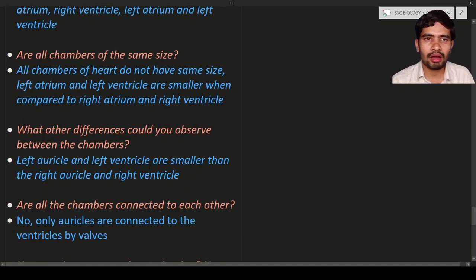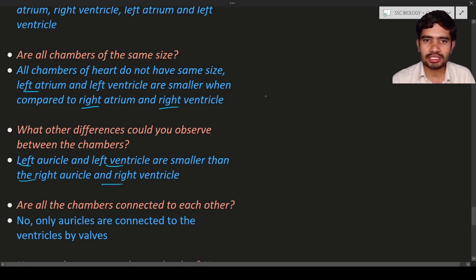Are all chambers of the heart the same size? All chambers of the heart do not have the same size. The left atrium and left ventricle are smaller, which means the left side is smaller and the right side is larger. The right atrium and right ventricle are larger when compared to the left atrium and left ventricle. So next, what other differences could you observe between the chambers? The left auricle and left ventricle are smaller than the right auricle and right ventricle.